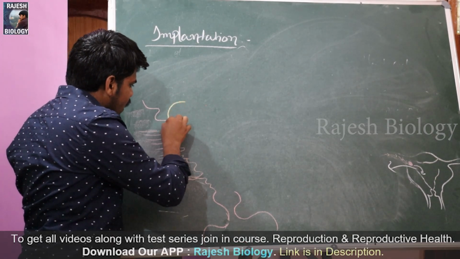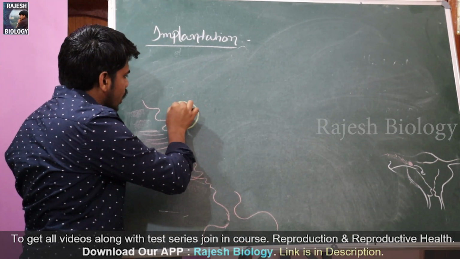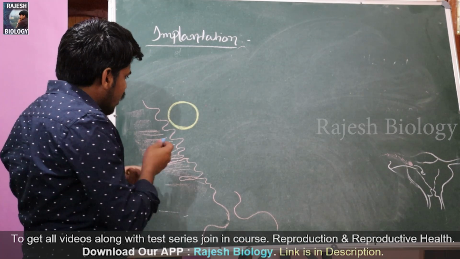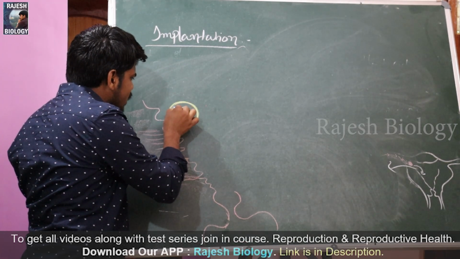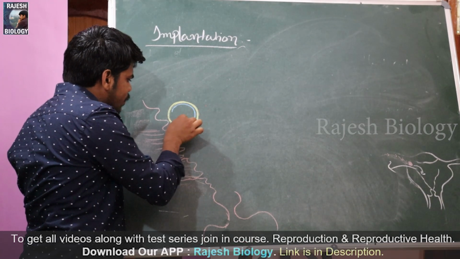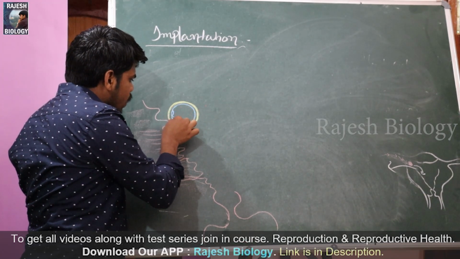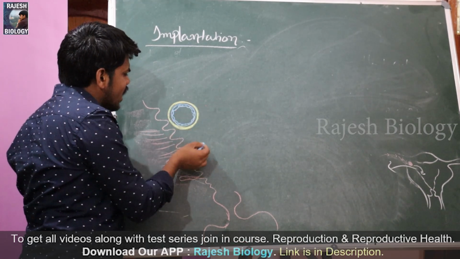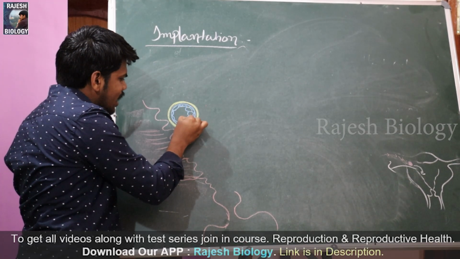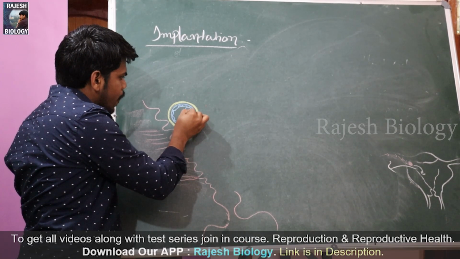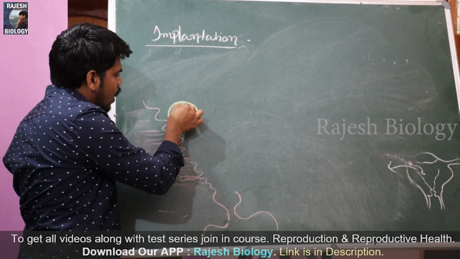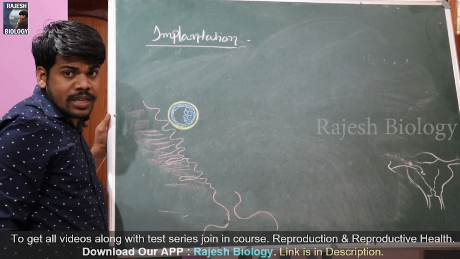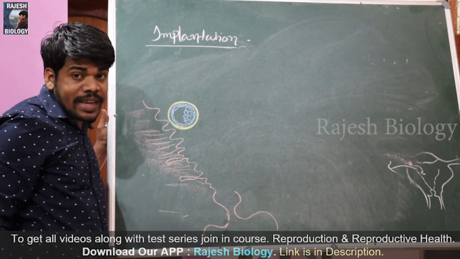At this time, the zona pellucida I'm going to show with the yellow color. It is what? Zona pellucida. In this zona pellucida, I'm going to show the embryonic cells, the blastomeres, with the blue color. So these are the blastomeres, which are arranged in two layers. One is the inner cell mass and another one is the outer trophoblast, and in between there is a cavity. This is called blastocoele, and this blastocoele is the fluid filled cavity.